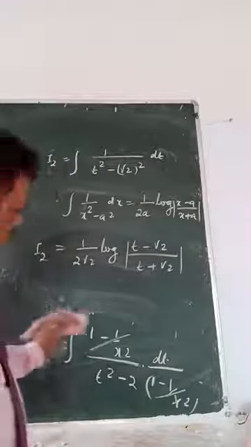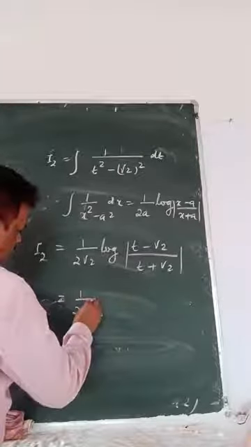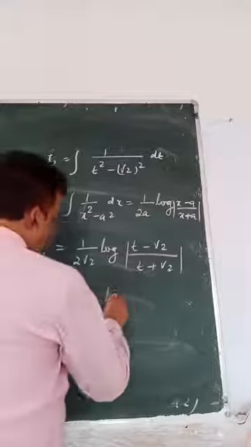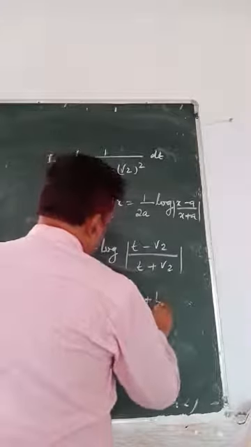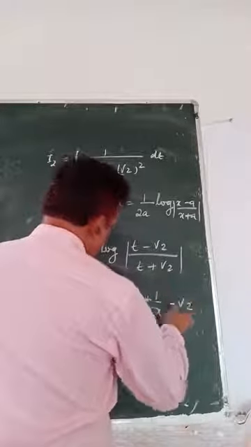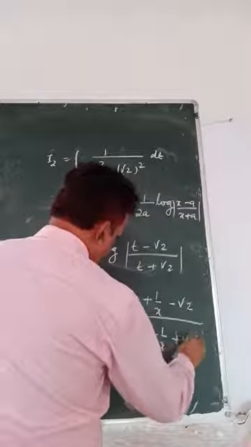So if you put back the value of t, 1 by 2 root 2 log ((x plus 1 by x minus root 2) by (x plus 1 by x plus root 2)).